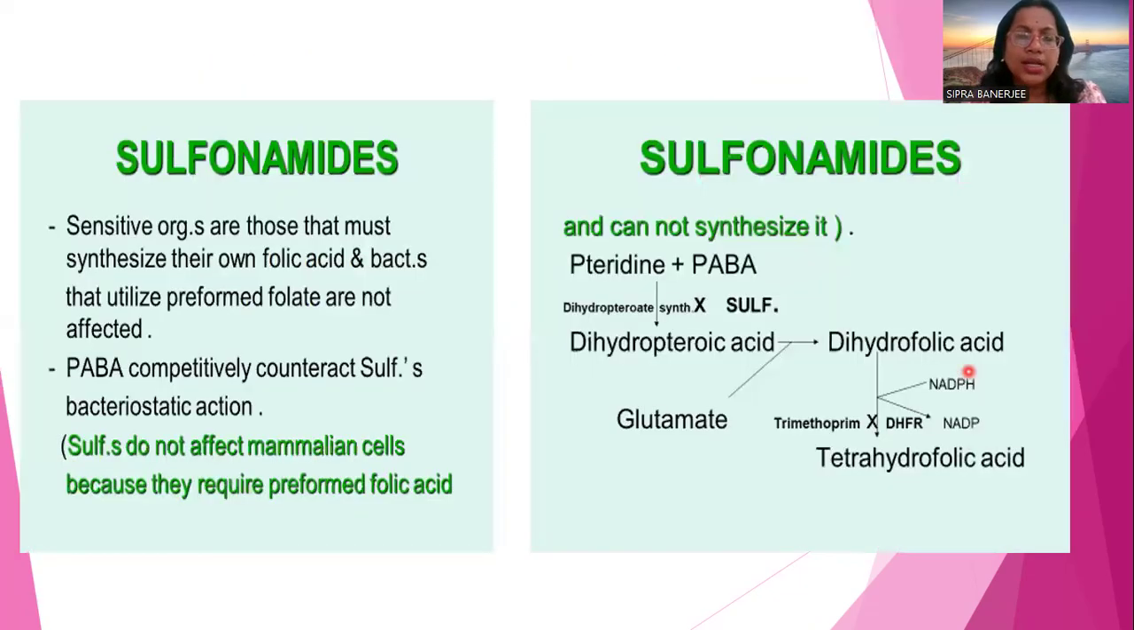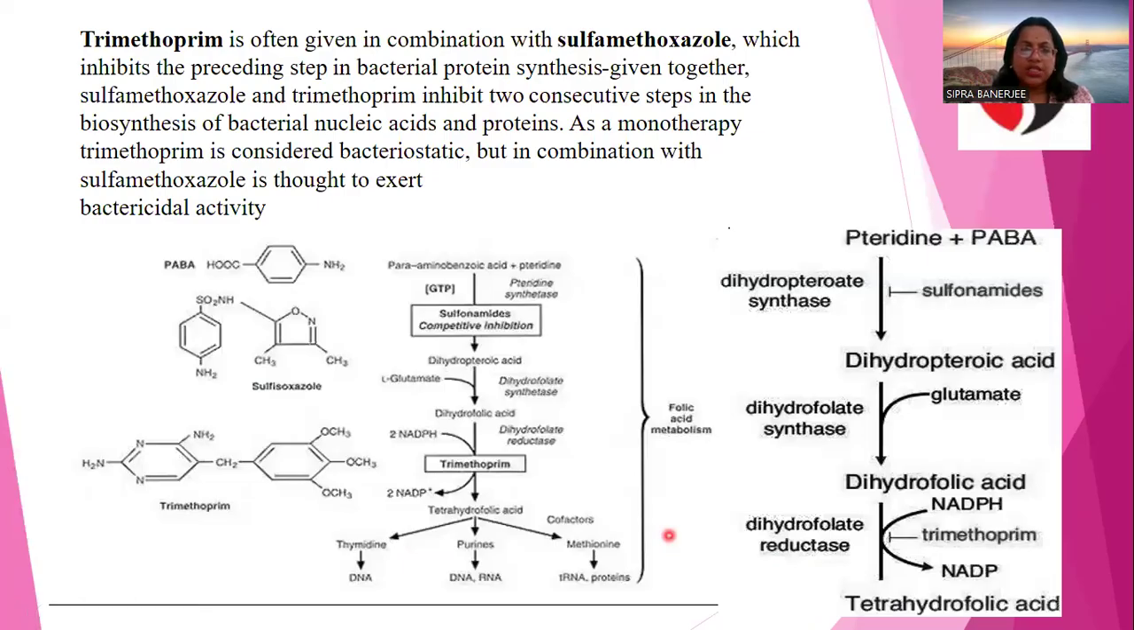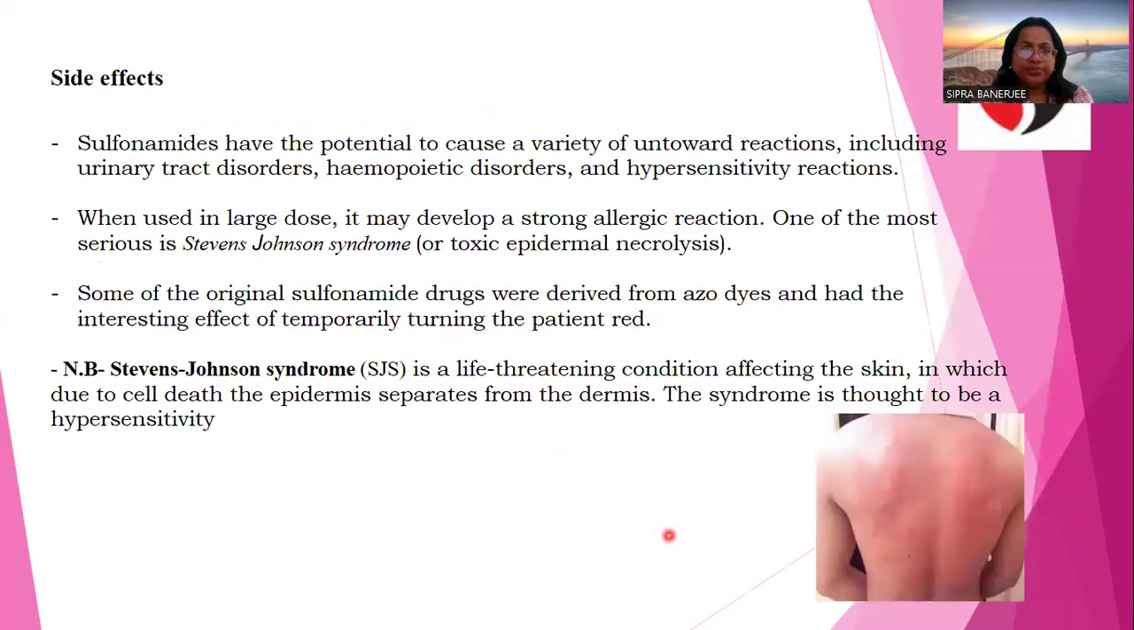This is the activity where PABA, para-amino benzoic acid, is acted on by the dihydropteroate synthetase enzyme. Where sulfamethoxazole is working, the dihydropteroate synthesis will be inhibited. But if the drug is not acting, then dihydropteroate will be converted to dihydrofolic acid, then to tetrahydrofolic acid. That process is inhibited by trimethoprim. Okay. This mechanism is again shown here.